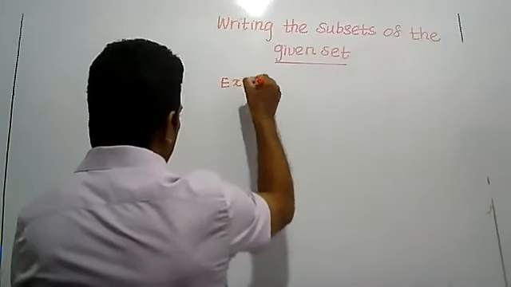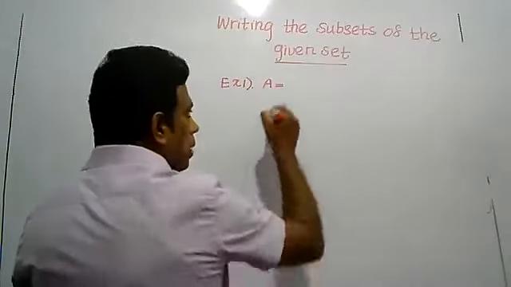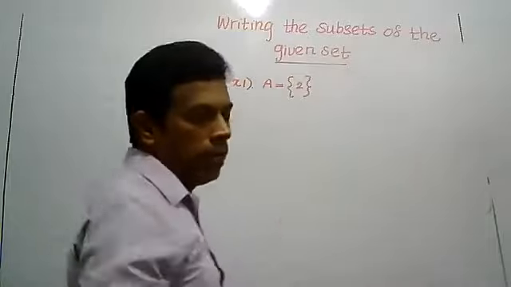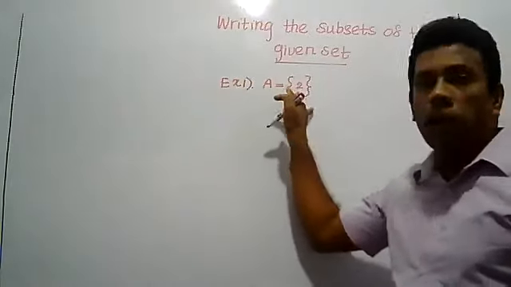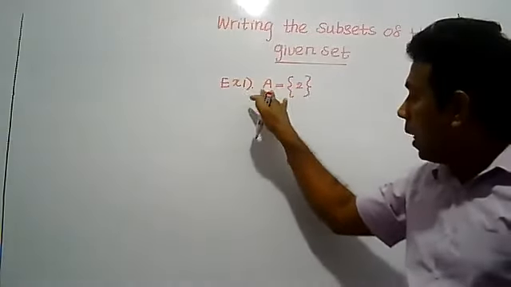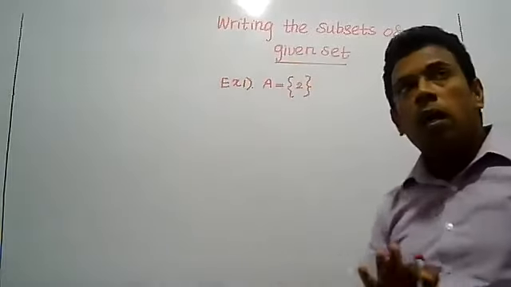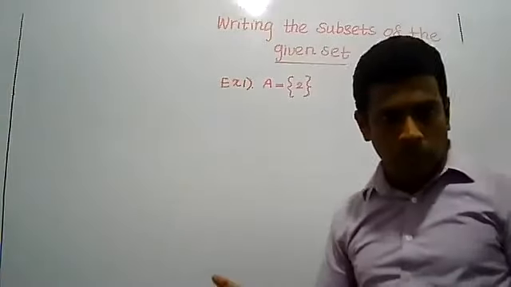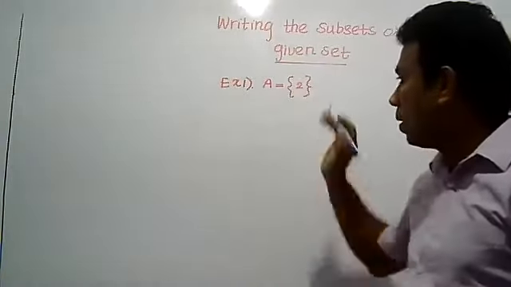Example 1. Set A equals {2}. Set A has only one element, that element is 2. We can describe this set in words as the even prime number. The even prime number is the set.